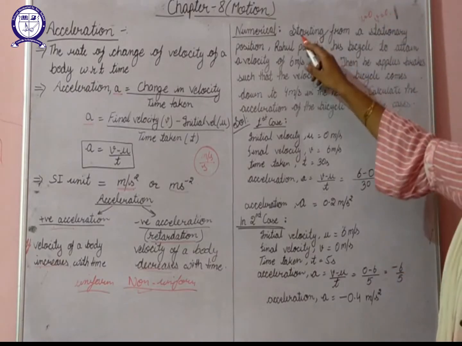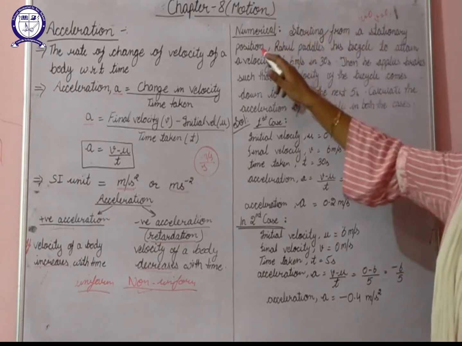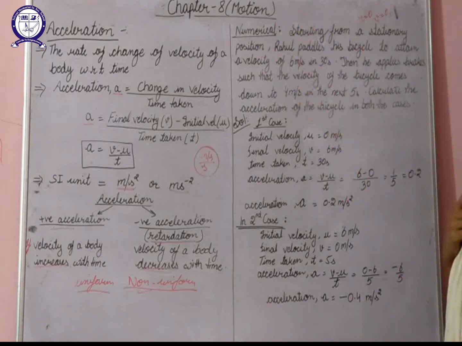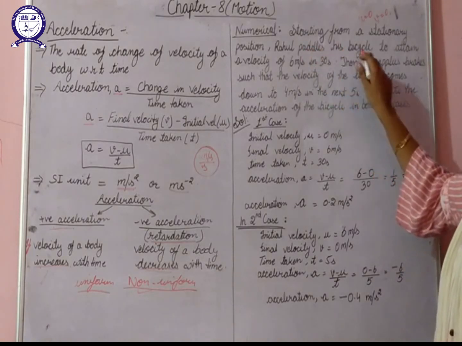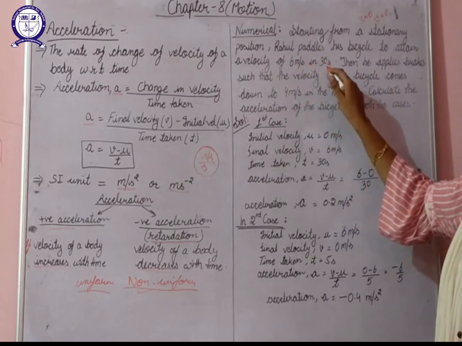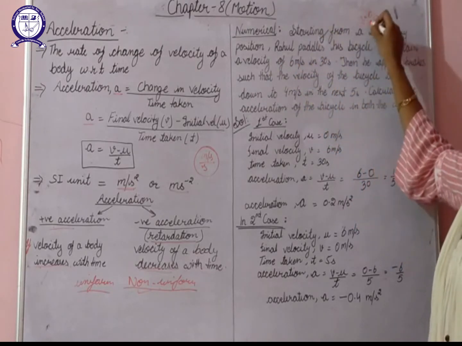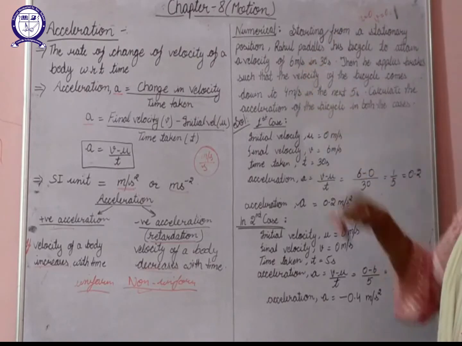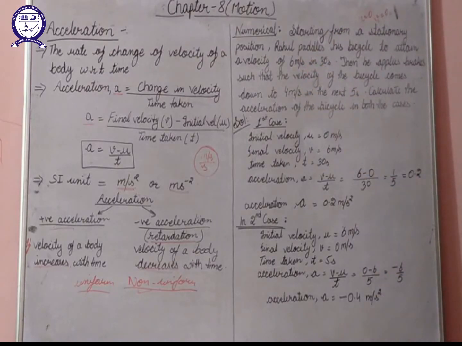So here it is clearly given that he starts from a stationary position. If Rahul starts from rest, the initial velocity of Rahul will be 0. Rahul pedals his bicycle to attain a velocity of 6 meters per second in 30 seconds. So the initial velocity is 0 and the final velocity will be 6 meters per second.